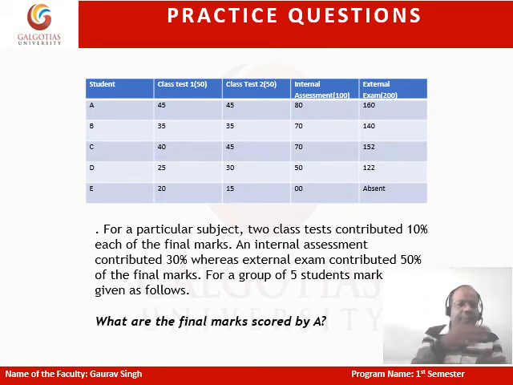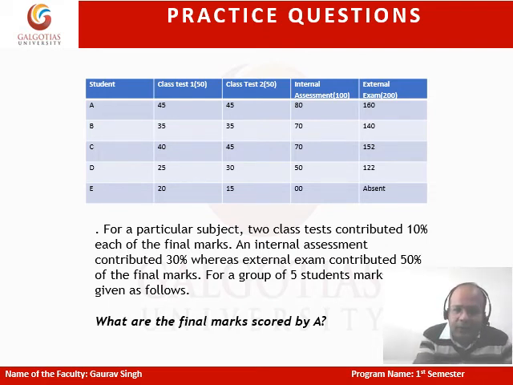So what I need to do is sum up the class tests and calculate 10% of it, then go to the internal assessment and calculate the 30%, and finally do the external, calculate the 50%, and sum it up. Then we can find the marks scored by student A. So that was an example. The answer is not given. I hope the students will find it. I already gave a lot of hints, and it's a very simple question. We are just working on the basics over here.